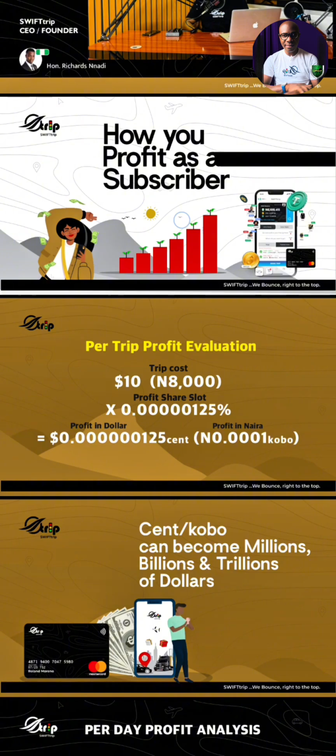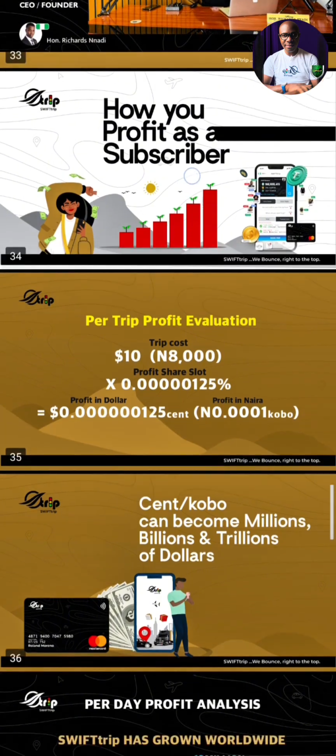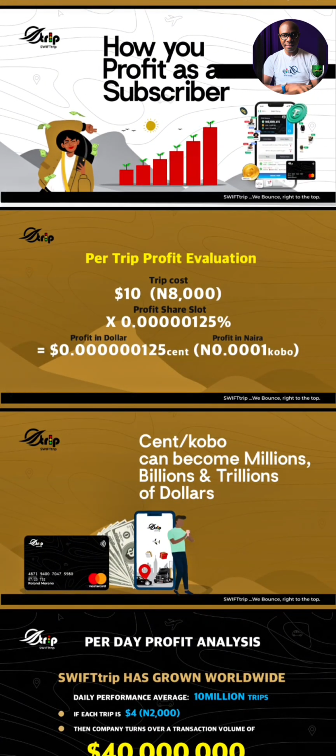We cannot mix our words when we are talking about SWIFTtrip. So it's going to be a huge blessing to as many as possible. Now, what is coming to you today? If you pay $180, what is coming to you now? As of today, $180 is about 276 naira, from what you calculated.